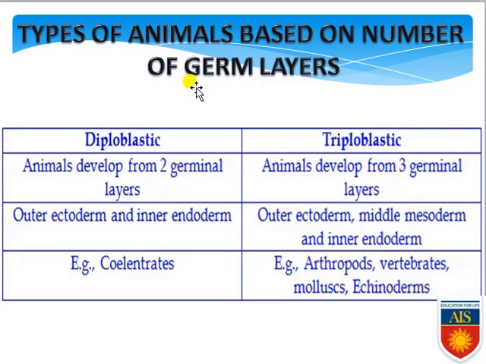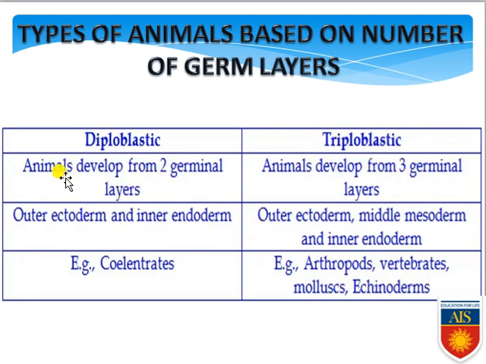Now we are coming to the next slide where we can see the types of animals based on the number of germ layers. If the number of germ layers in an organism is 2, that means the ectoderm is present and endoderm is present. There is no mesoderm. So those organisms will be categorized as diploblastic organisms. And if any organisms have 3 germ layers, ectoderm, mesoderm and endoderm, in distinct manner, those organisms will be considered as triploblastic organisms.